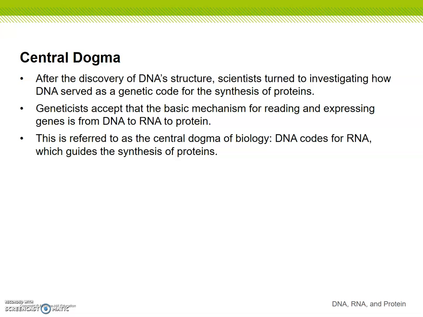This is referred to as the central dogma of biology. DNA codes for RNA, which guides the synthesis of proteins. So because we have DNA, and it has all the information to make RNA, and then RNA has all the information to make proteins, essentially DNA leads to our protein, which is a pretty important thing.